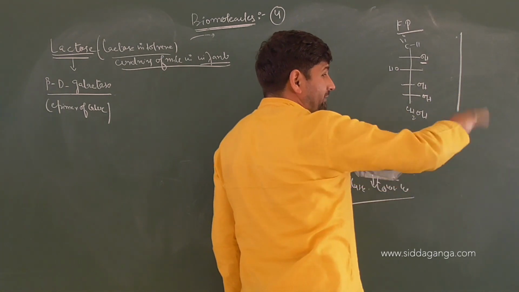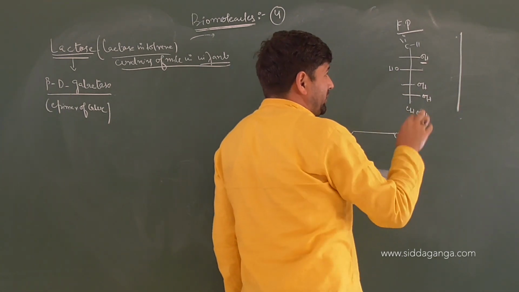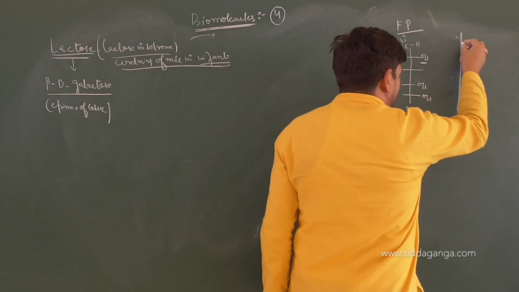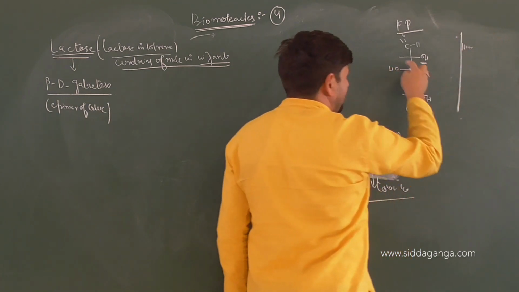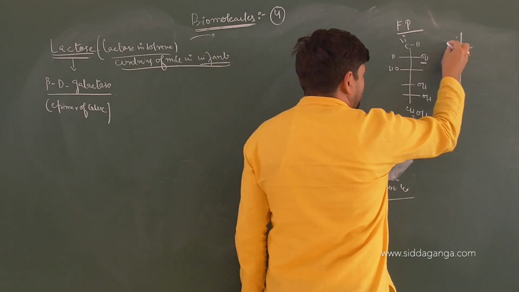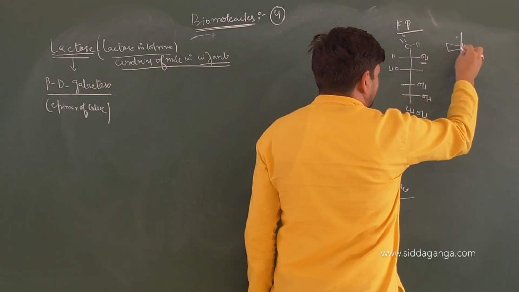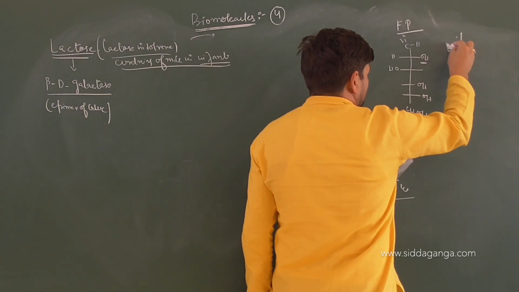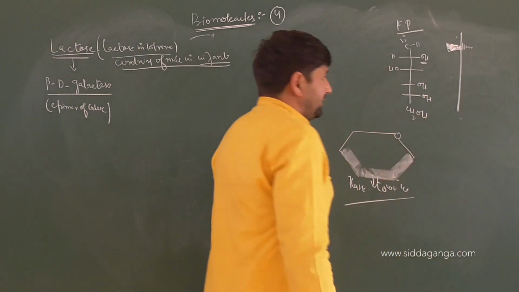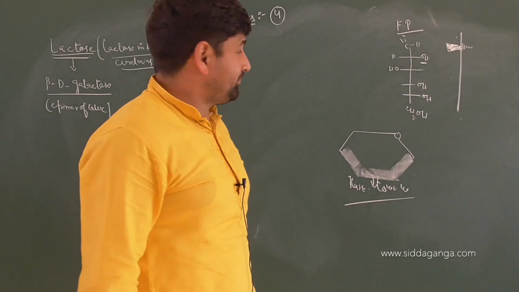Below the plane means going away from you, right? When it is going away from you, it should be mentioned by a dash, like the Doppler effect. Dash means the bond is finishing off. This hydrogen is coming towards you, so this has to be mentioned by a wedge. Right? Bond line notation wise.